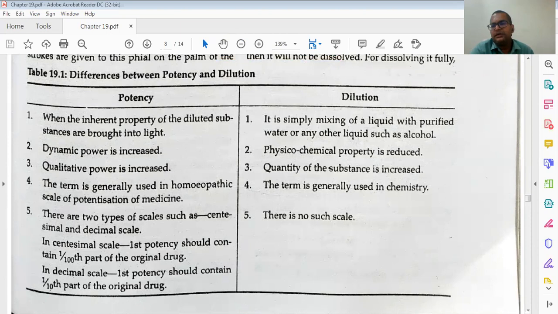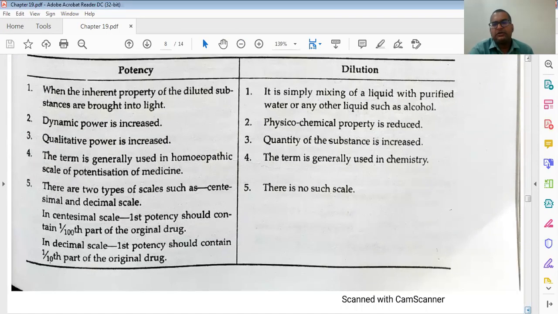So sometimes you can just use your common sense. You can differentiate between things. Be careful with this type of thing, because sometimes these differences are asked. So be careful and utilize your common sense.